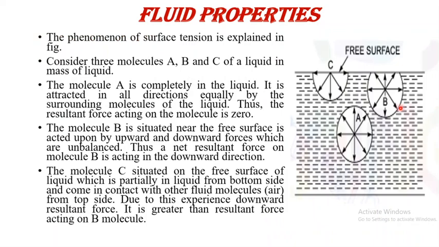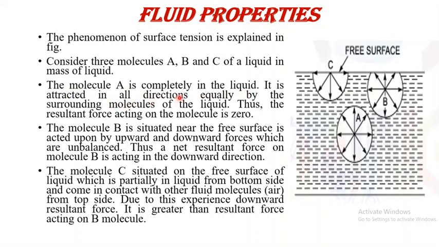So for studying the phenomenon of surface tension, the diagram shows three molecules of liquid. First one, that is A, second, that is B, and third, that is C. The molecule A is completely in the liquid.